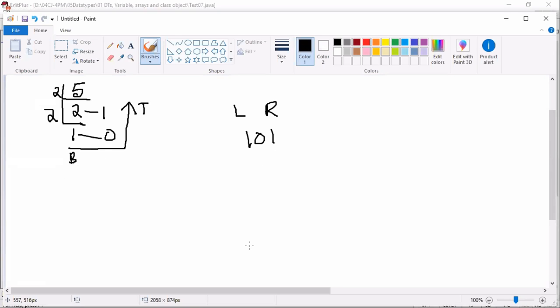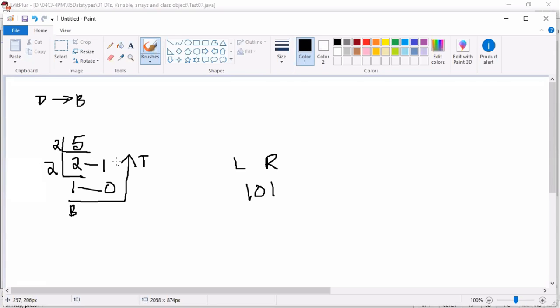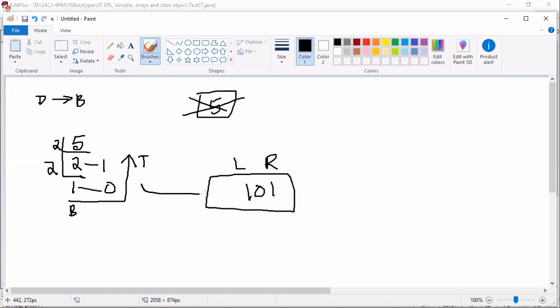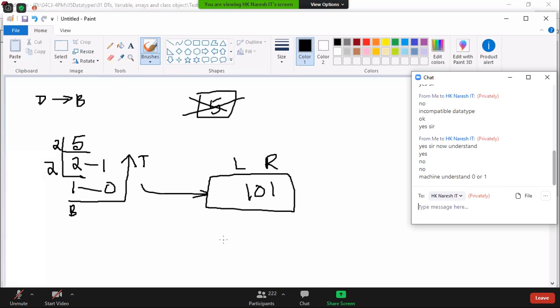So JVM implicitly doesn't store 5 as a 5. Implicitly JVM will store the given value as binary value, zeros and ones. For the conversion we do it like this. First approach accepted? All people accepted the point.